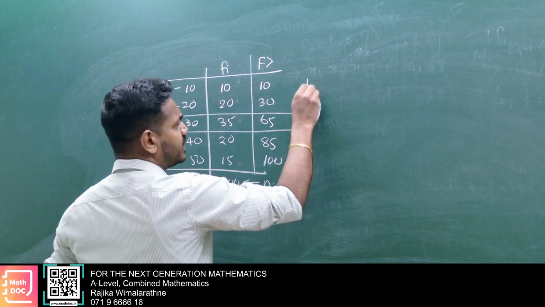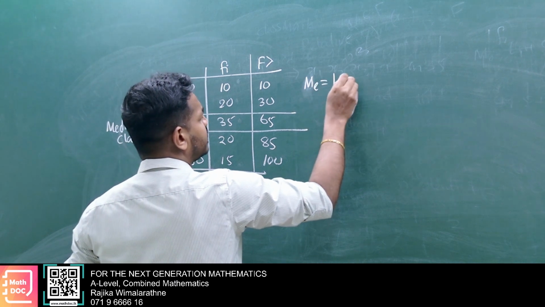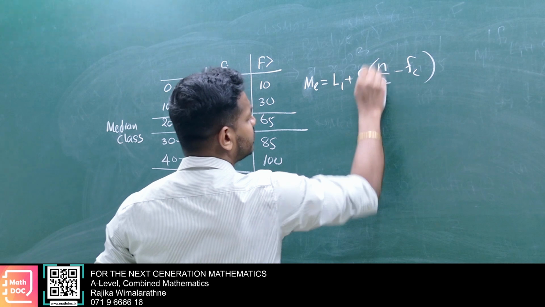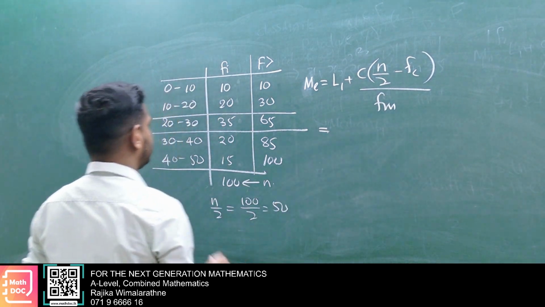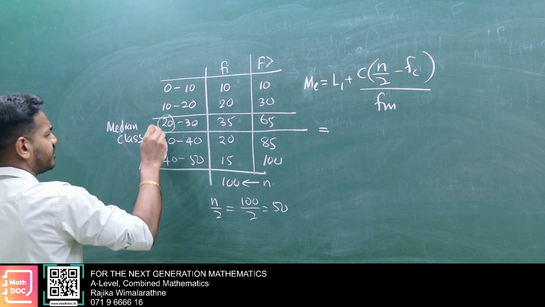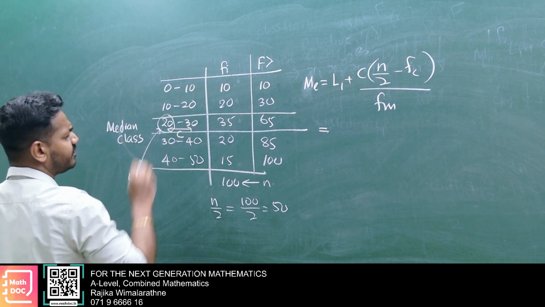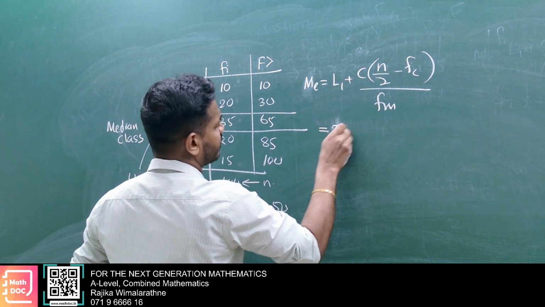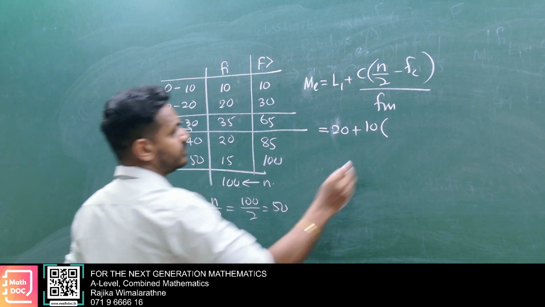Then you get the median equation: L1 plus C times n over 2 minus FC divided by FM. Very simple. This is L1, the gap is C. L1 is 20, C is 10, n divided by 2 is 100 over 2.